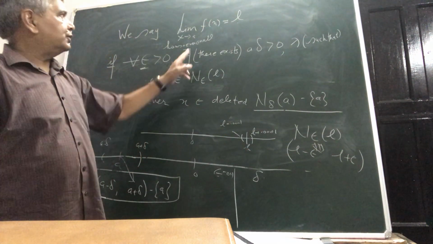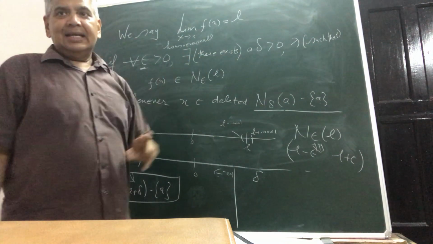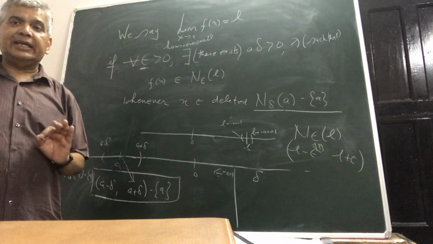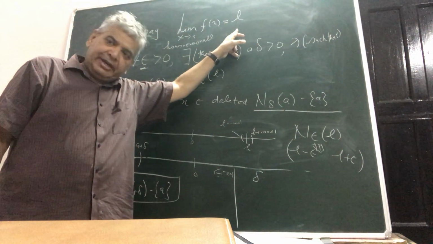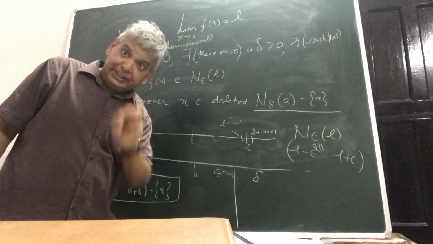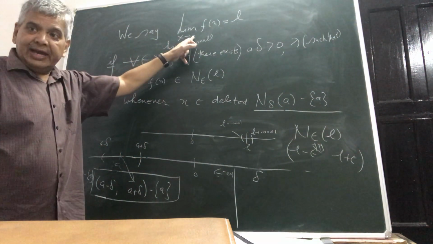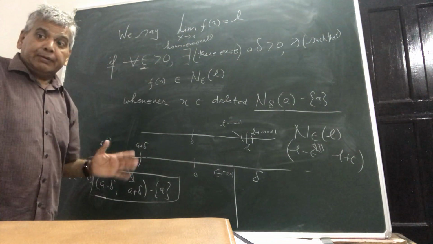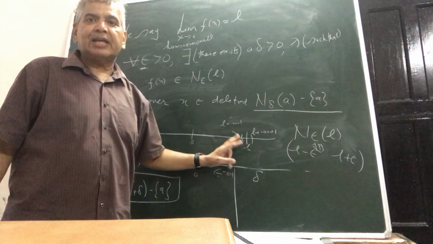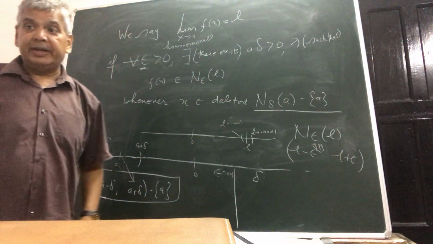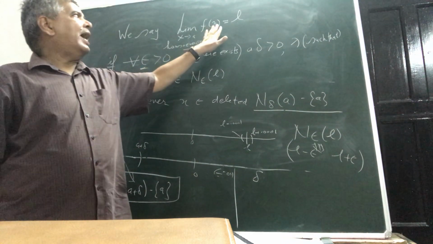So what I am saying is that first, if your contention is that the limiting value of your function when x tends to A is L, then what you need to show is that whenever you are taking an epsilon neighborhood of L, L being the number which you are claiming to be the limit, then you should be in a position to always show that there does exist a deleted delta neighborhood of A, where this variable is approaching, such that whenever x belongs to this deleted delta neighborhood of A, then the functional value should fall within this epsilon neighborhood of L. So if this thing is happening, then you can safely make a contention that limit x tending to A of f(x) is L.